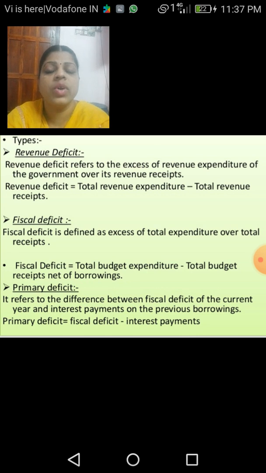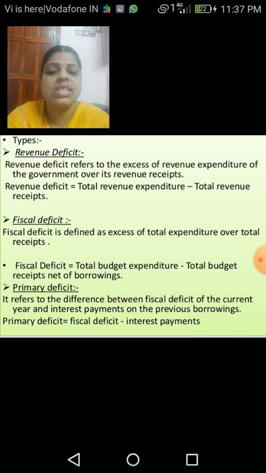So, children, the formula to find out the revenue deficit: you have to deduct the total revenue receipts from the total revenue expenditure. Once again I repeat, to find out the revenue deficit, you have to deduct the value of the total revenue receipts from the total revenue expenditure. We will be able to calculate the revenue deficit.